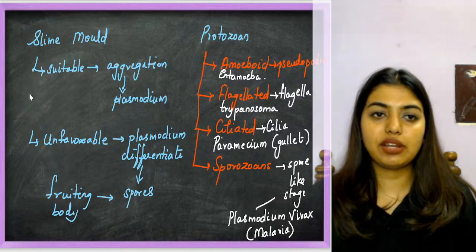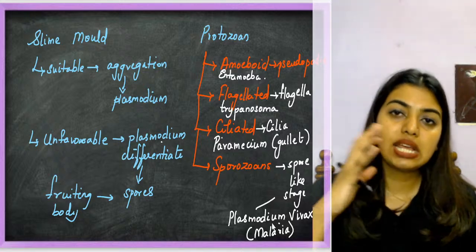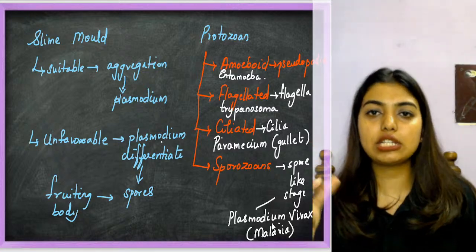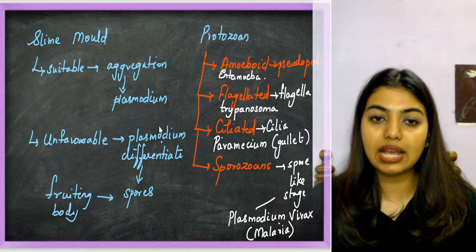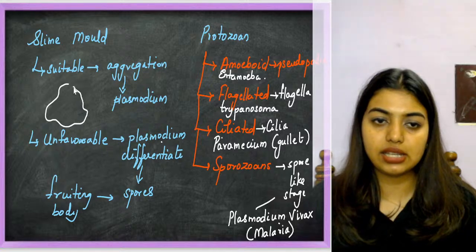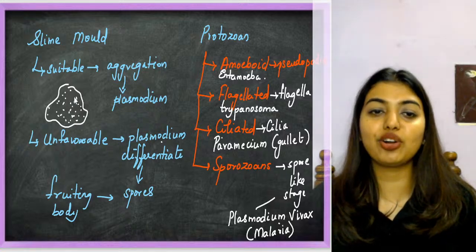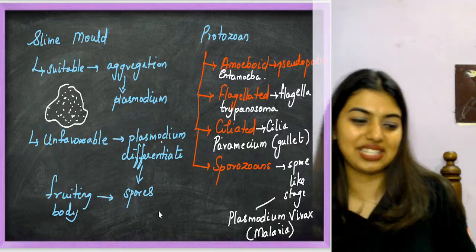Students, this plasmodium and this plasmodium, don't get confused. This is an organism called Plasmodium vivax, and this is an aggregation. This is an aggregation that is formed like this, and inside that they have spores. A lot of differences there.